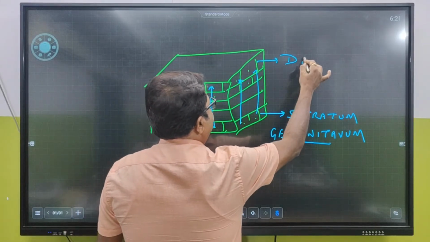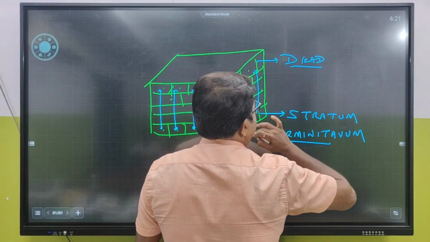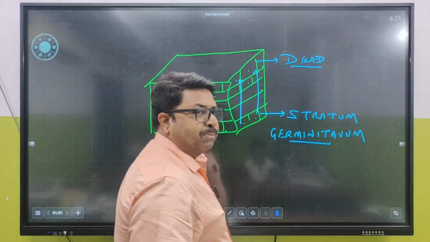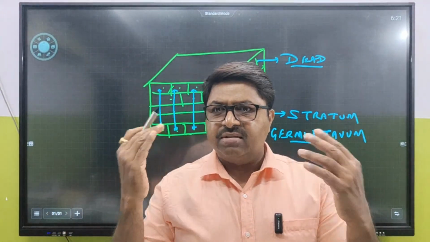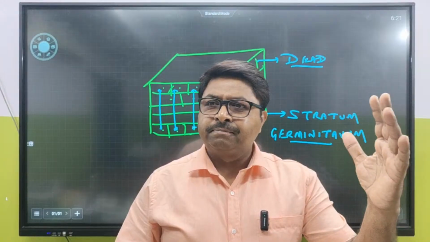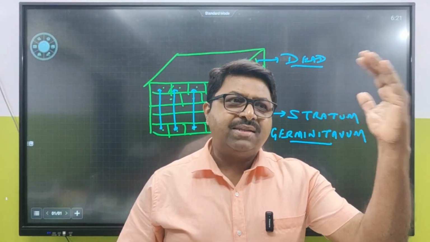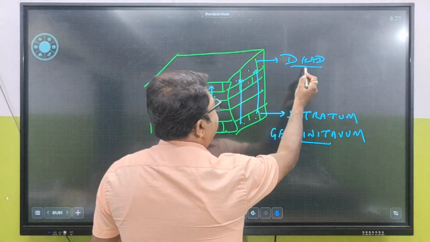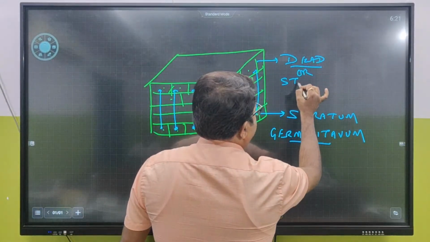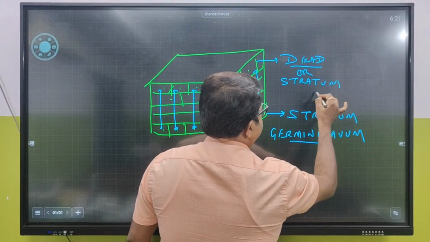Upper layer क्या बन गया? Dead बन गया. कैसे dead बना? Due to what? As it is exposed to the external environment, the outer layer dies off. ये मर जाता है, तो नीचे से न्यू लेयर जाकर उसको हील करेगा, and this layer is called stratum corneum.